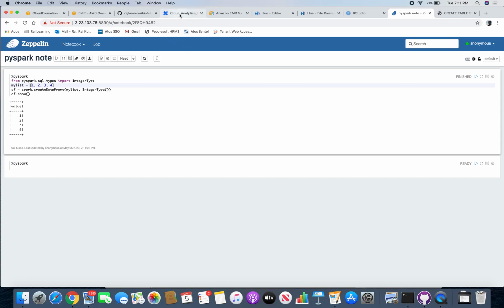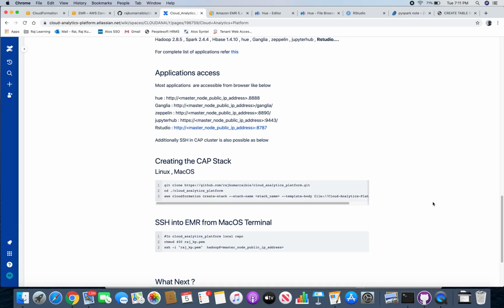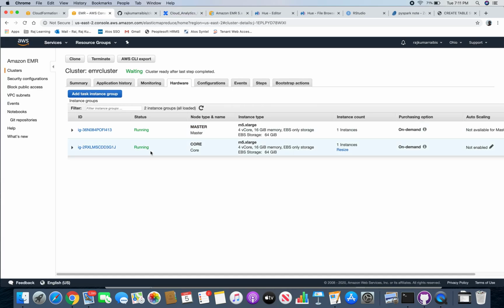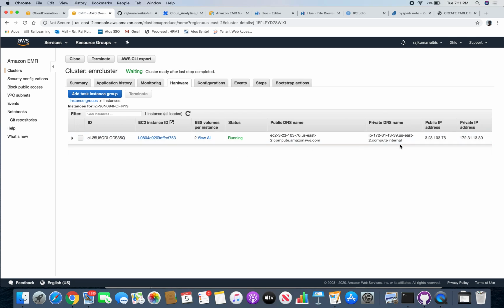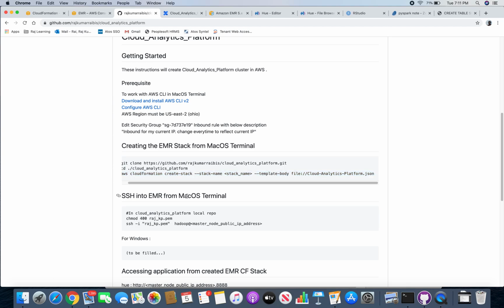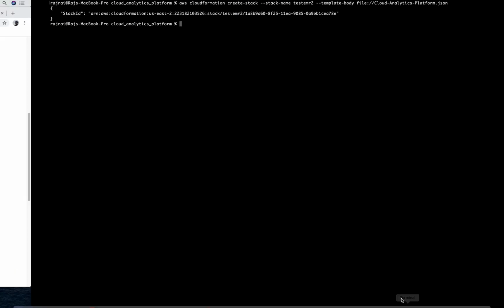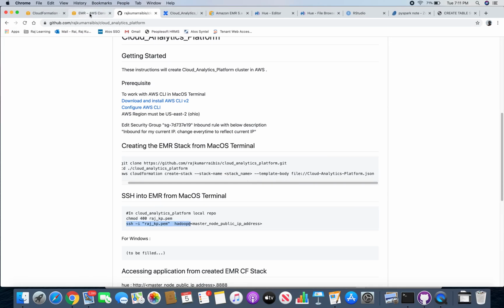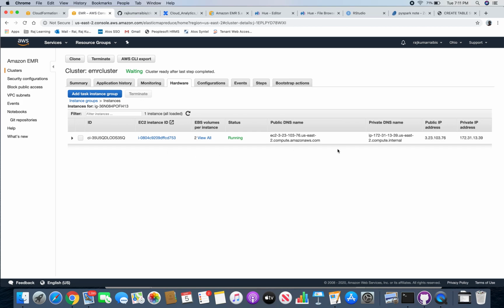The last thing which I would like to show you is SSH. SSH is also very straightforward. If you want to enter the command line, all you have to do is take the master node public IP. You will get this in a notification, so you will have these details.